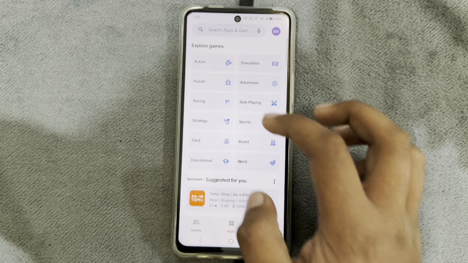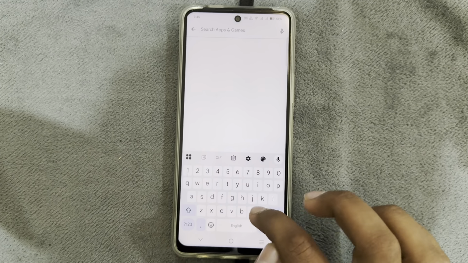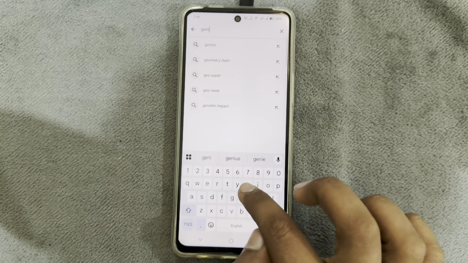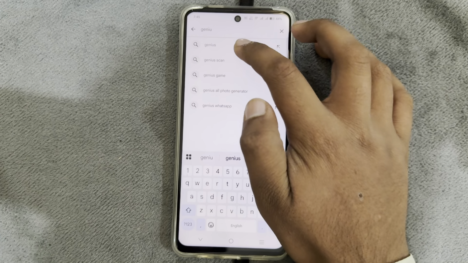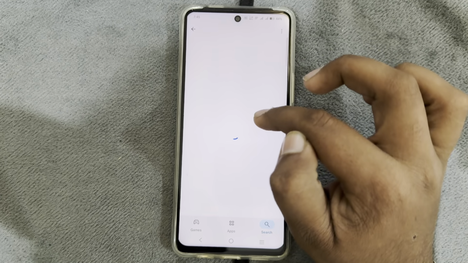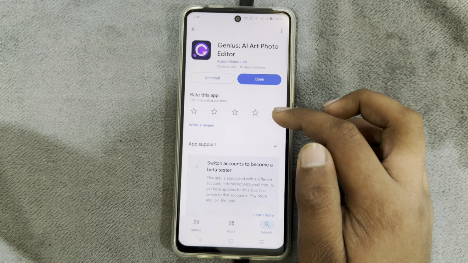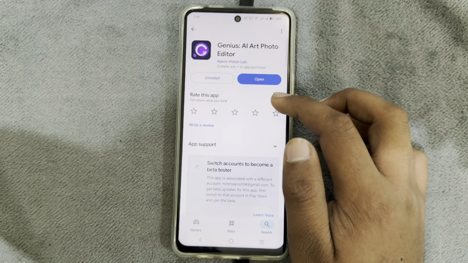And the second one is Genius. You just have to search for it and then install this app. As you can see, I have already installed this.